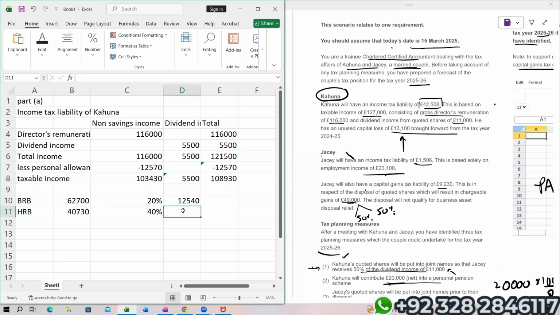Of course, due to gross PPC your higher rate band limit also increases, but logically that increase does not have any impact here, because the total taxable income is far more than even the normal higher rate band limit. But still, if someone wants to show that, then you can show it separately in the working. Otherwise, there's no need.